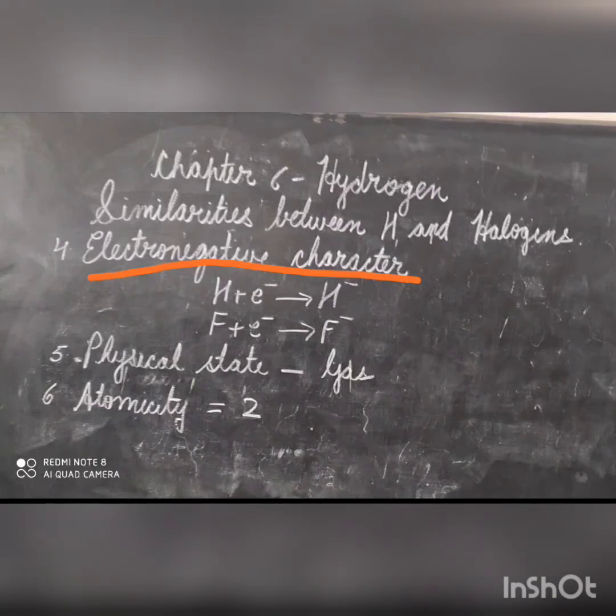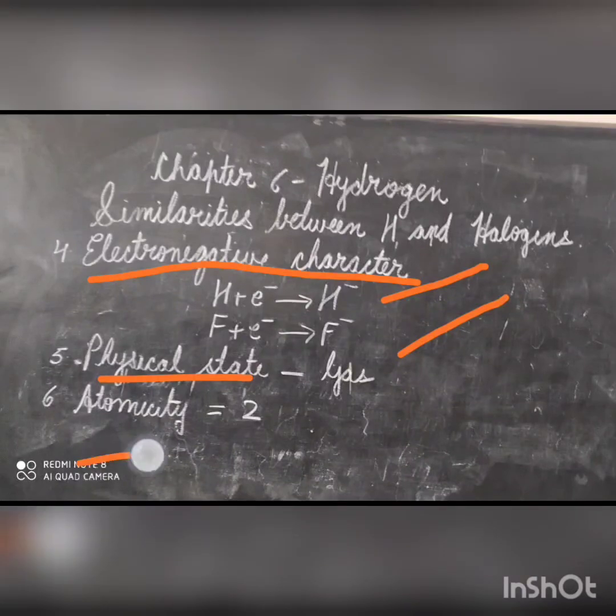Hydrogen accepts an electron to form a hydride ion. Fluorine accepts an electron to form a fluoride ion. Physical state. Like halogens, hydrogen too is a gas. Atomicity. Hydrogen as well as halogens exist in the form of diatomic molecules like H2, F2, Cl2 and so on.